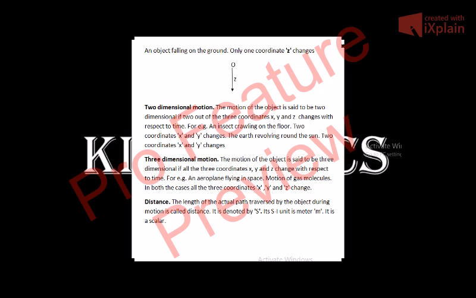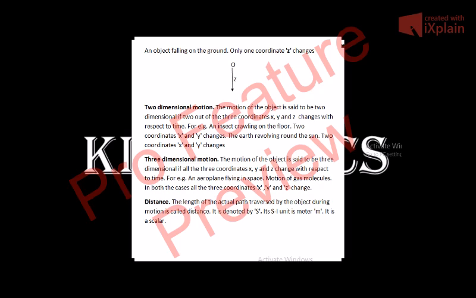Now let us discuss what is distance. As you have already learned about distance in your class 9th, the length of the actual path traversed by the body, traversed by the object during motion is called distance. If you see in your book, sometimes you will see a body, sometimes you will see it written as object, and sometimes as a particle.